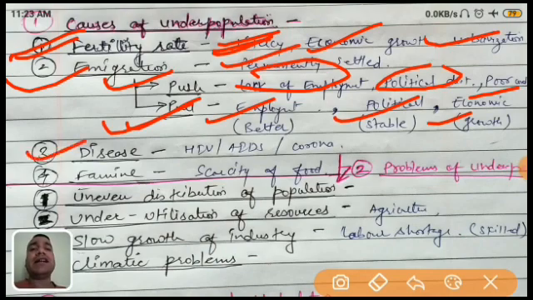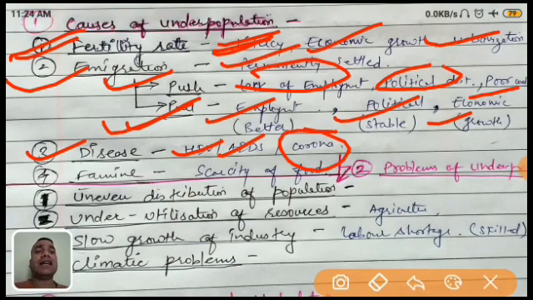Third one is disease. Yes, this is a big factor. Nowadays you can easily understand what the cause of disease is. Earlier there was HIV and AIDS, and most of the people died because of this disease, because it is an incurable disease, or there is no treatment for it. Just like nowadays, I am giving one example: corona. Corona disease is going on, so most of the people are dying.